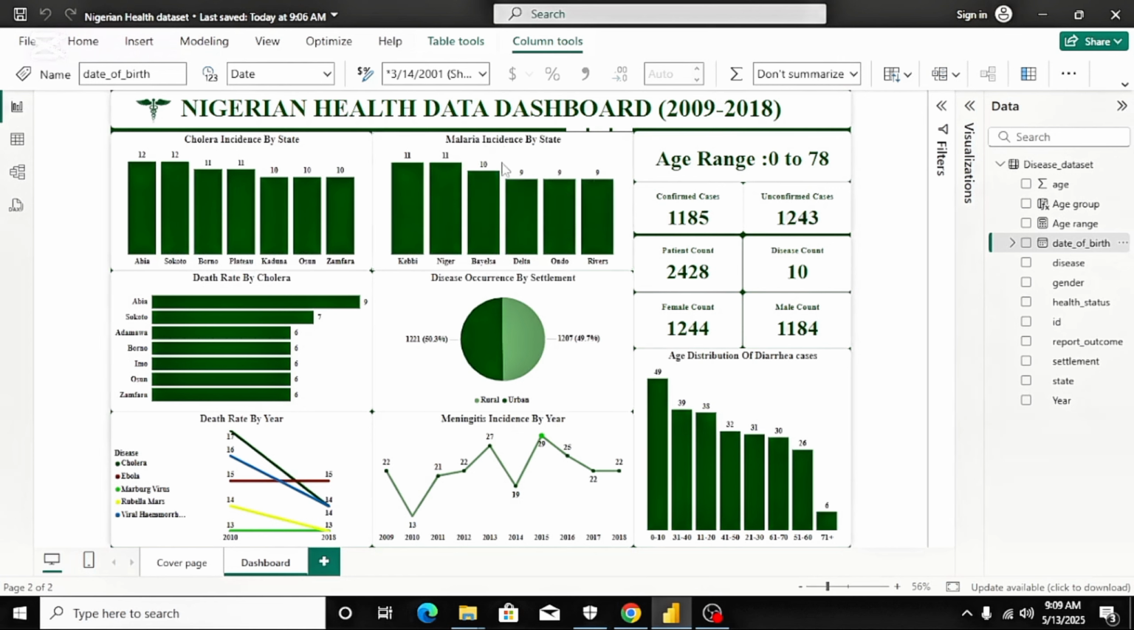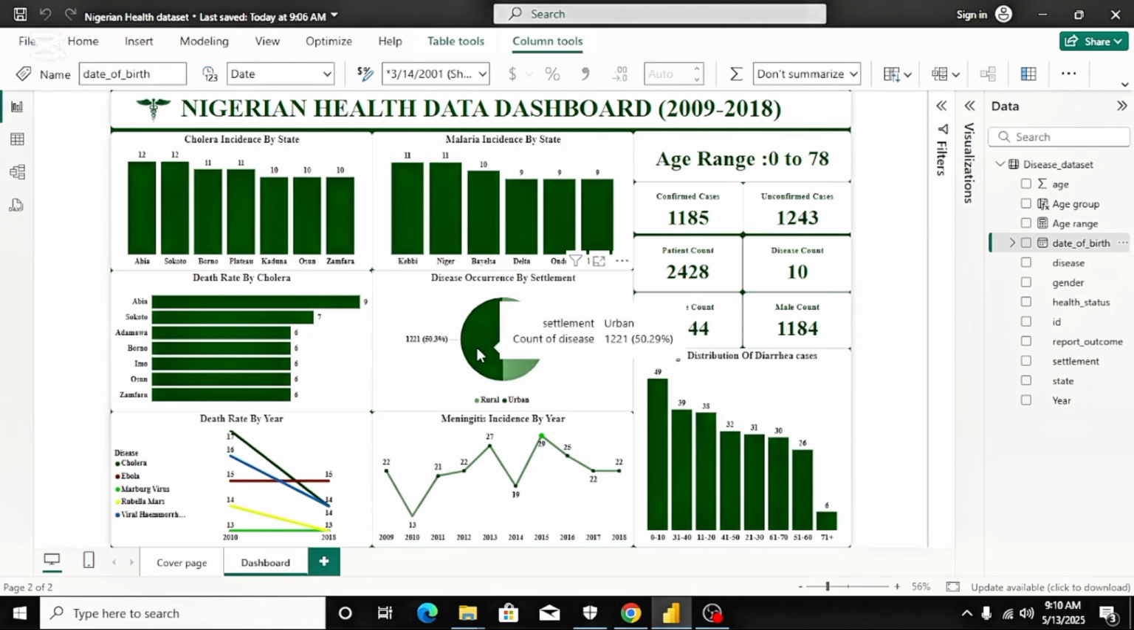The first column chart here shows the highest incidence of cholera, while the second one to the right shows the highest incidence of malaria by state. On the first chart, we can see that Abia State had the highest incidence of cholera and Kebbi State had the highest incidence of malaria. I also determined the states with the highest death rate due to cholera. And we can also see that Abia State had the highest death rate, followed by Sokoto.